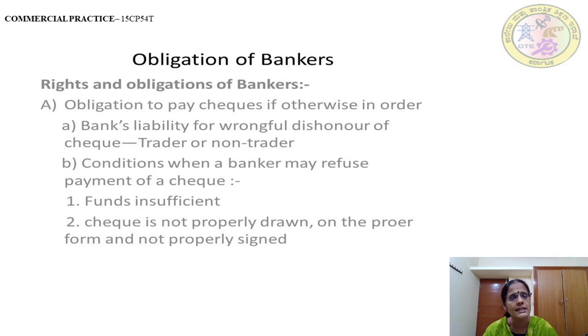Secondly, conditions when a banker may refuse the payment of a check. There are situations where the banker can refuse it. Those situations are when the fund is insufficient, or when the check is not properly drawn on the proper form or not properly signed. It is basic knowledge that whenever you fill a check, it should be properly drawn.